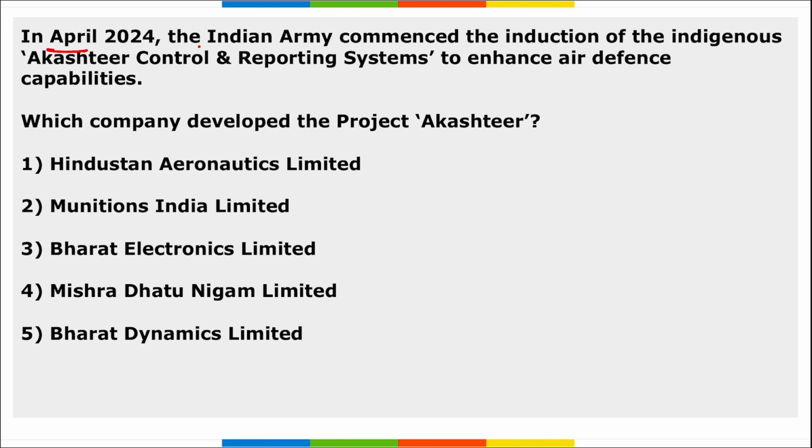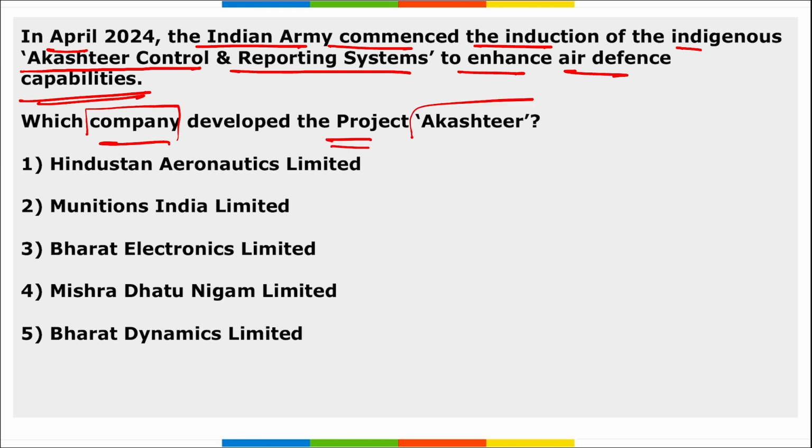Next, in April, the Indian Army commenced the induction of the indigenous Akshatir control and reporting system to enhance air defense capabilities. The question asked here is which company has developed this project? Akshatir was developed by Bharat Electronics Limited, right? Coming back, the Indian Army commenced the induction of the Akshatir control and reporting system. This is an air defense system. It was developed by Bharat Electronics Limited under the Atmanirbhar Bharat initiative.